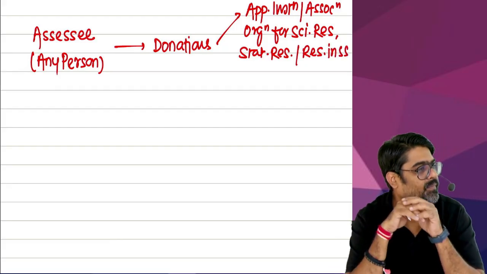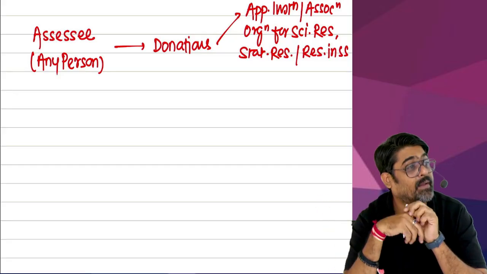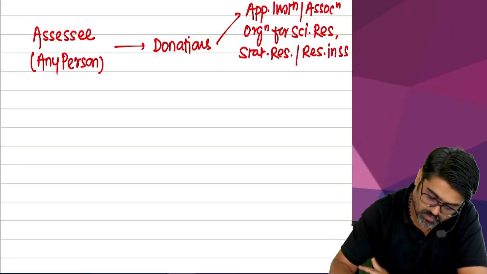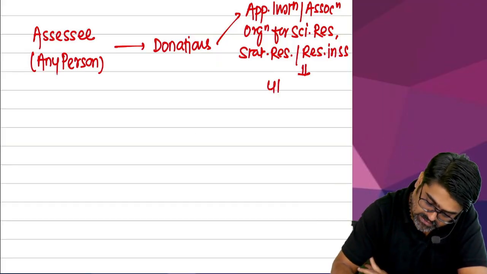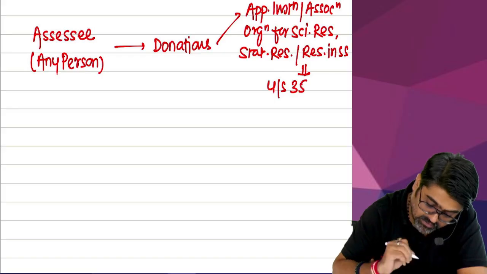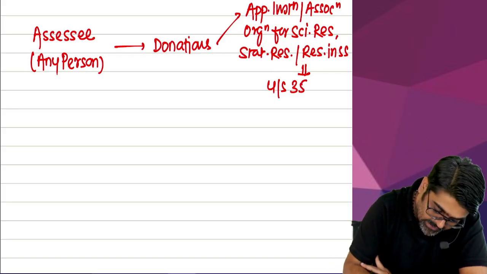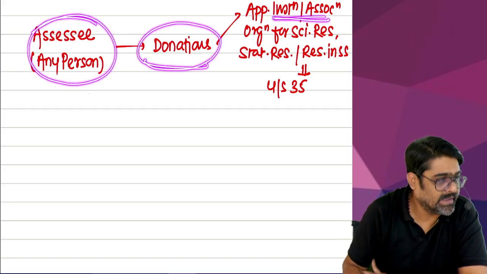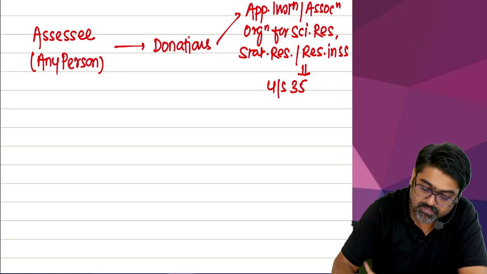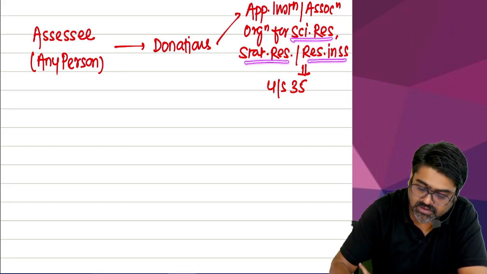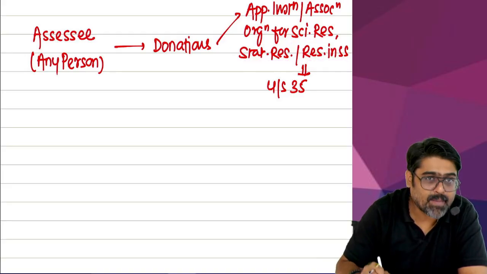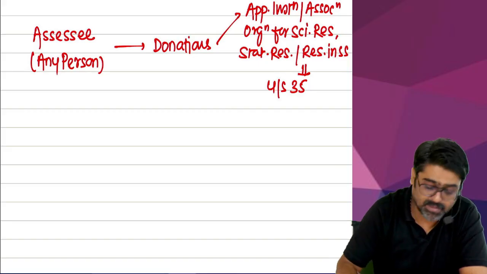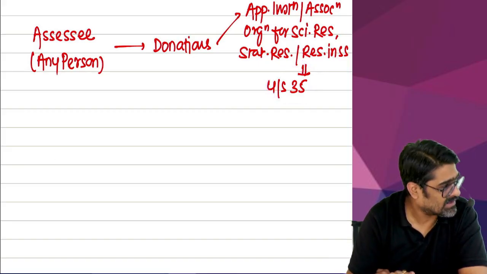Do you remember this? Something like this we have already done in PGBP. Meaning for these type of donations, you get deduction under section 35. Yes or no? So any amount donated by the assessee to approved institutions for scientific research, statistical research, research in social sciences, these donations are allowed as a business expense under the head PGBP as per section 35. Yes or no?